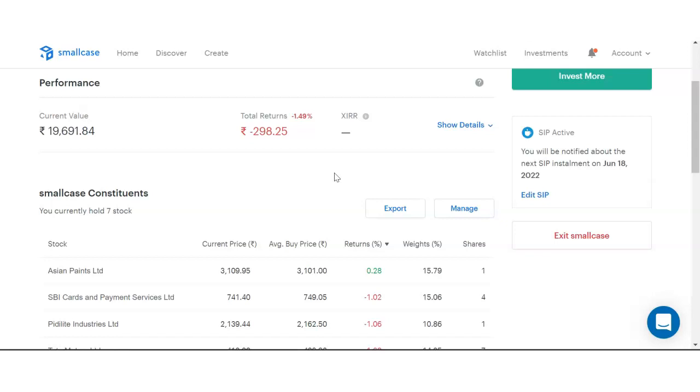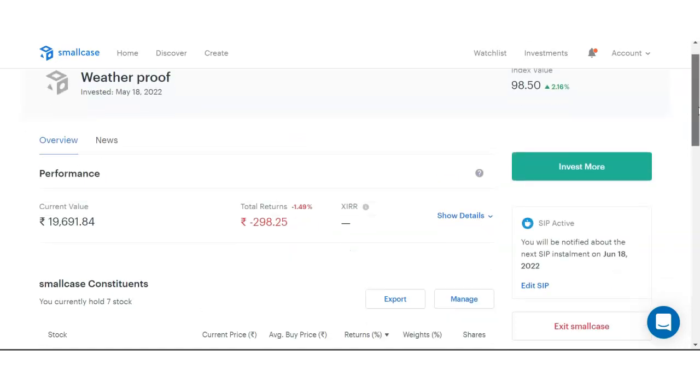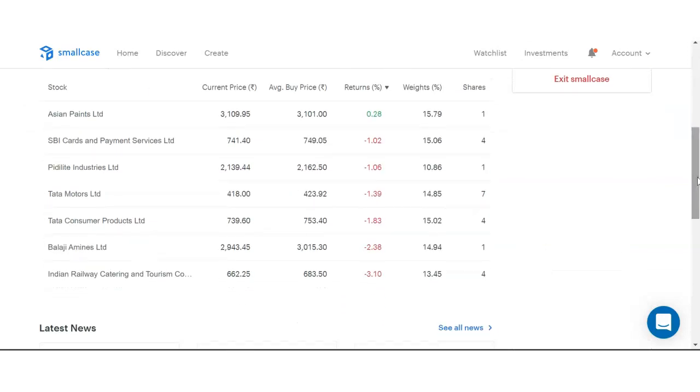Now, saying that, this particular smallcase is my first smallcase. I've never created a smallcase before. I downloaded this app, and since now it's the correct time to go for SIP mode of investing, I wanted to create a portfolio for myself. The name I've given this portfolio is Weatherproof, but I will call it 20-20-20 for myself. So what is 20-20-20?